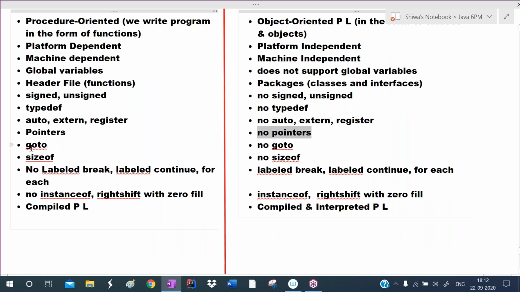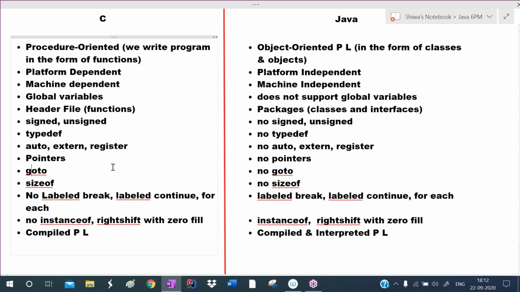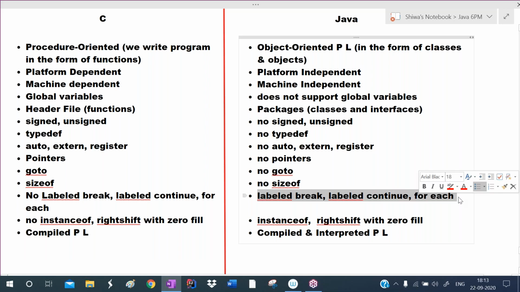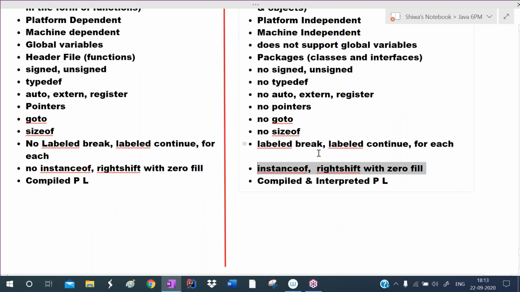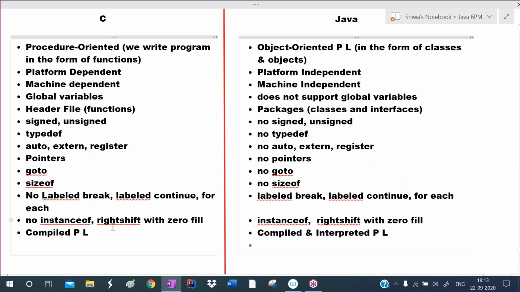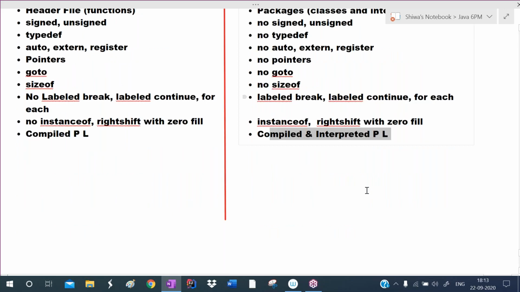And C has goto. Java is not providing goto. C has sizeof. Java is not providing sizeof. In Java, there are some advanced control structures like labeled break, labeled continue, for each, and it is providing some operators like instanceof, right shift with zero fill, which are not provided by the C language. C is a compiled programming language, whereas Java is a compiled and interpreted programming language. These are the differences between C and Java.